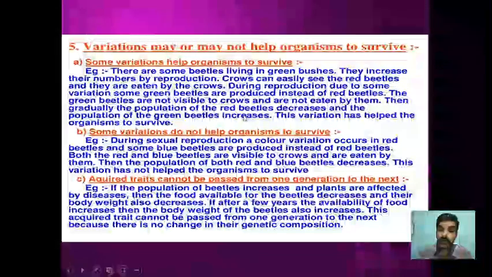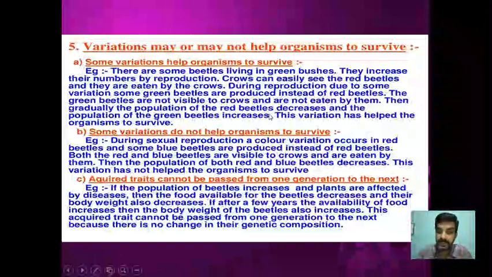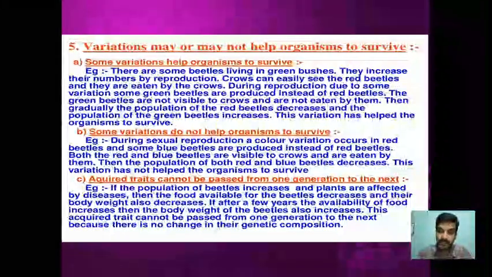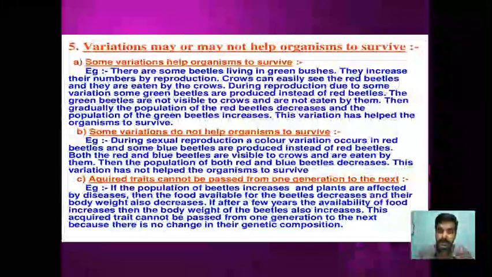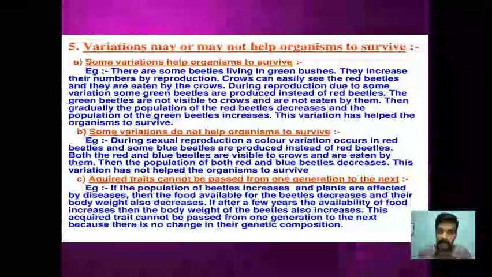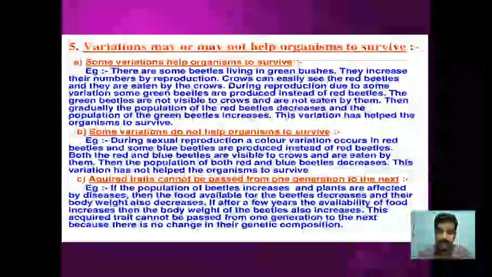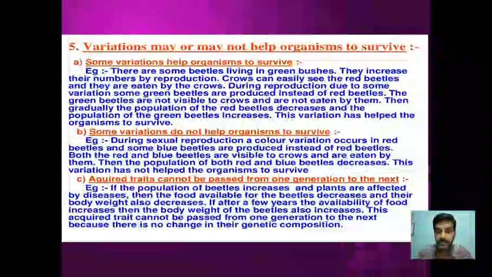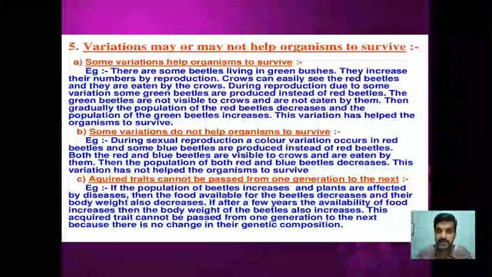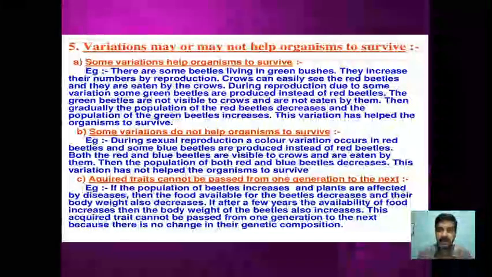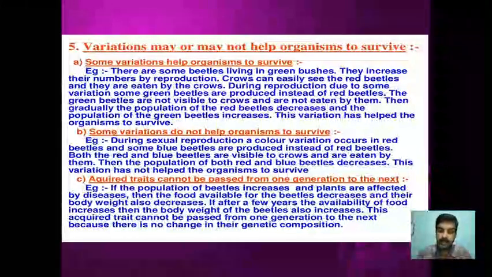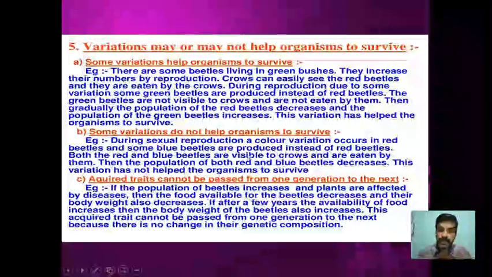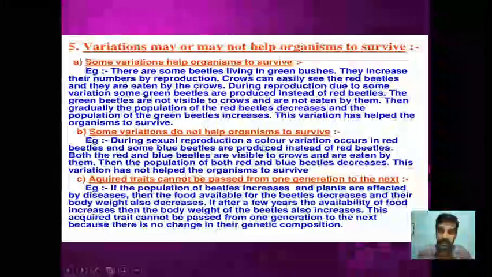And some variations do not help the organisms to survive. For example, in the same population of beetles, let us assume that blue colored beetles and yellow colored beetles are produced in the population of red beetles. Then what happens? Both will not have any survival chances because both the blue color as well as the yellow color, along with the red color, are easily identified by the predators, and they will be food for the predators. So they don't give the survival benefit to these organisms.